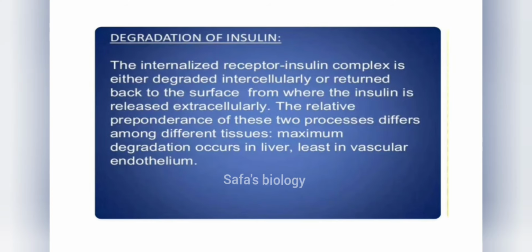IDE is located in the cytosol, endosomes, peroxisomes, and the cell's surface, and cleaves small proteins of diverse peptide sequences. Degradation of insulin involves an internalized receptor-insulin complex, which is either degraded intracellularly or returned back to the surface, from where the insulin is released extracellularly.